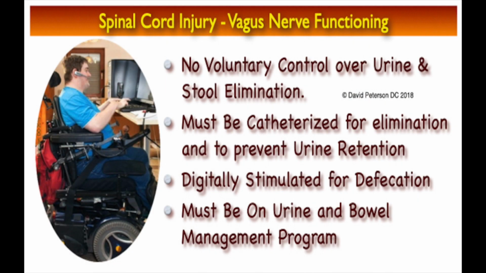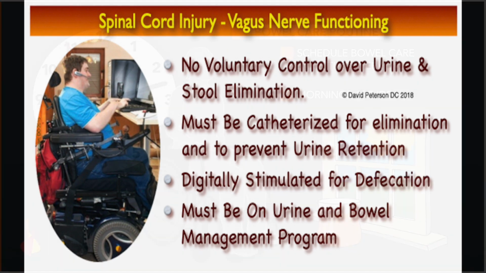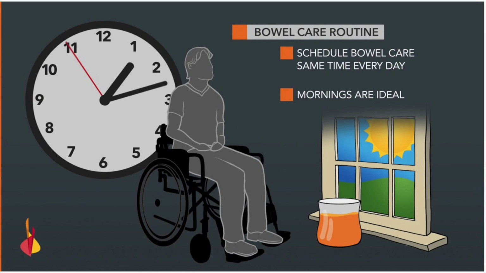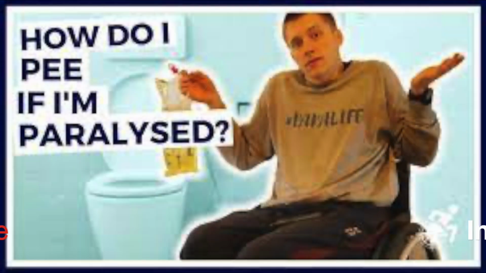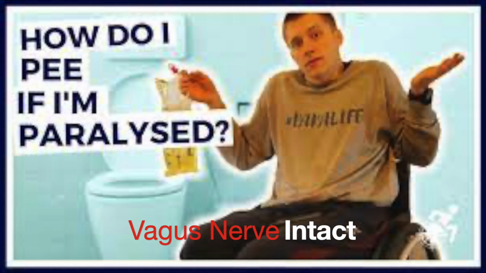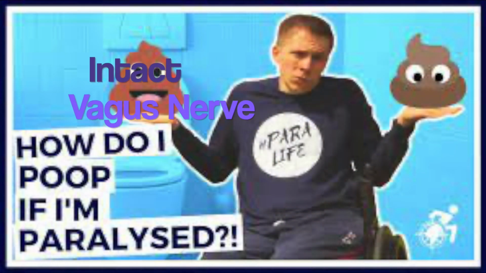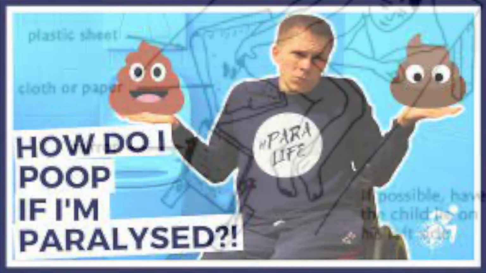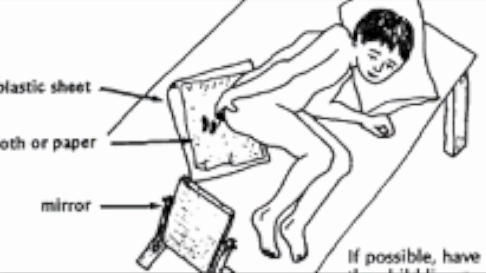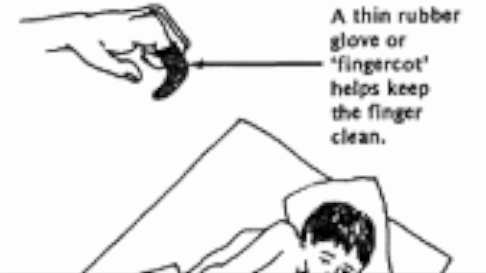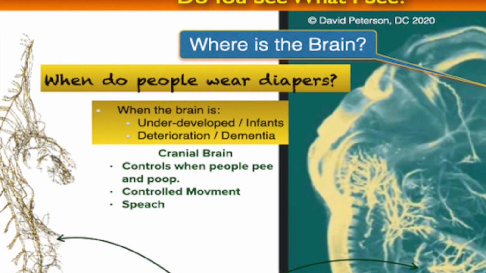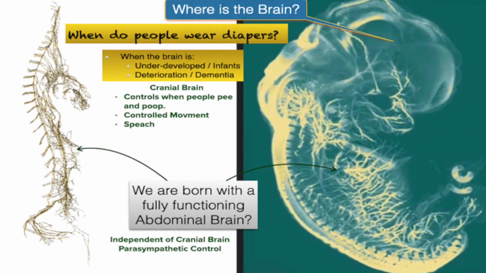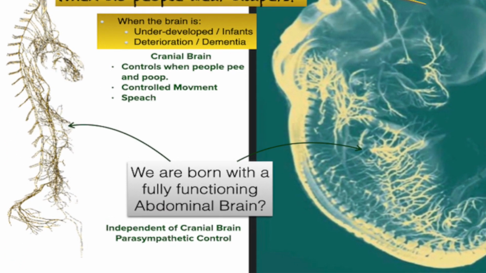Very few in healthcare or functional neurologists understand that those with a spinal cord injury with intact vagus nerve function lose voluntary control over urine and stool elimination. Paraplegics and quadriplegics must be catheterized for urine elimination and to prevent urine retention. In addition, they must be digitally stimulated for defecation. They must be on a urine and stool management program. I have to question the reasoning that if the vagus nerve controls everything, remaining intact in paraplegics and quadriplegics, how is it that they lose the ability to control when they pee and poop?